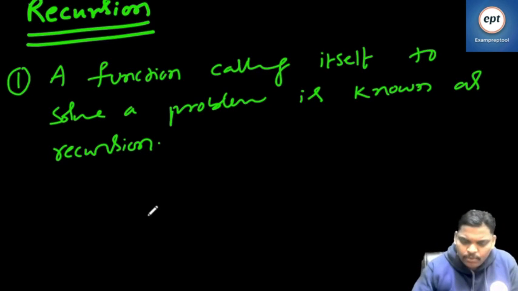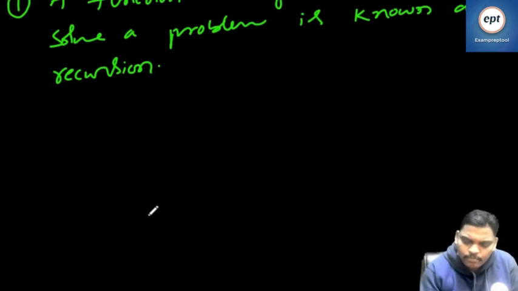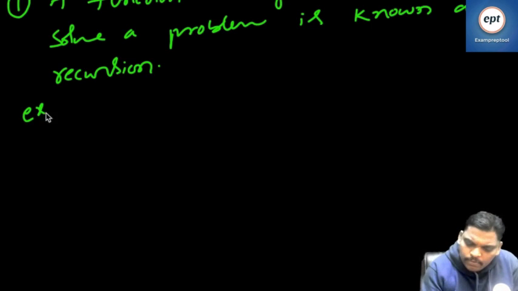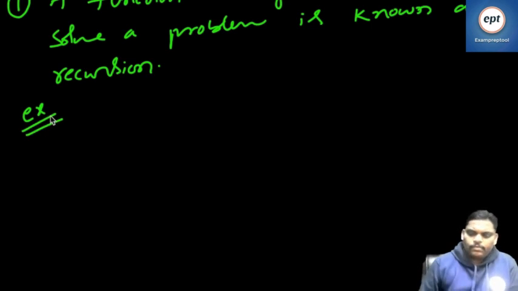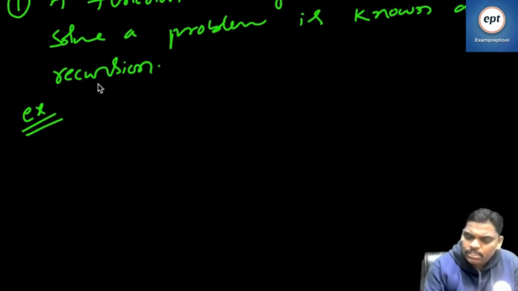Let's take one example of recursion. Everyone listen. I want to find out the factorial of 6. Can you help me now? What is the factorial of 6 value?